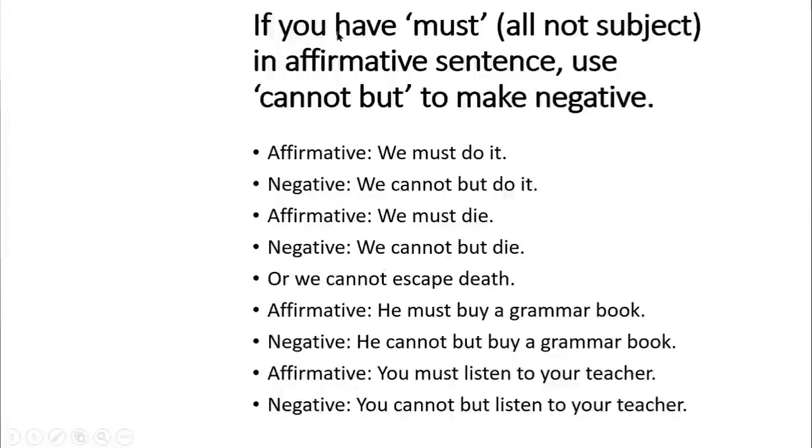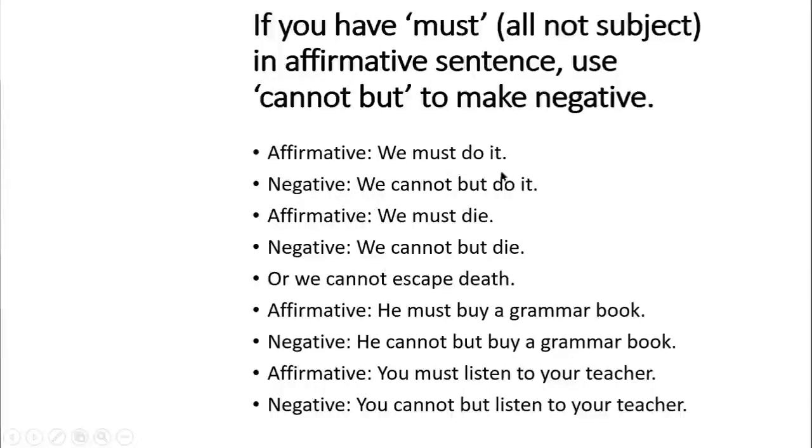So what we need to do now is use cannot but to make the sentence negative. Okay dear boys, are you clear? So if you have must in an affirmative sentence and all is not the subject, then you have to use cannot but to make the sentence negative.